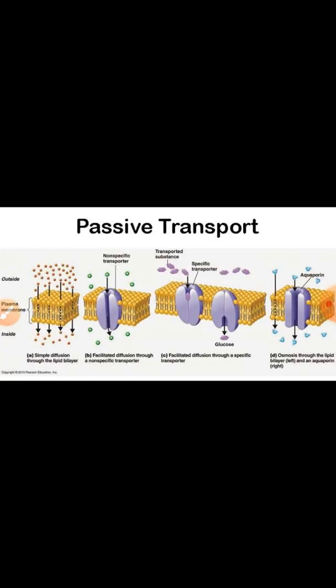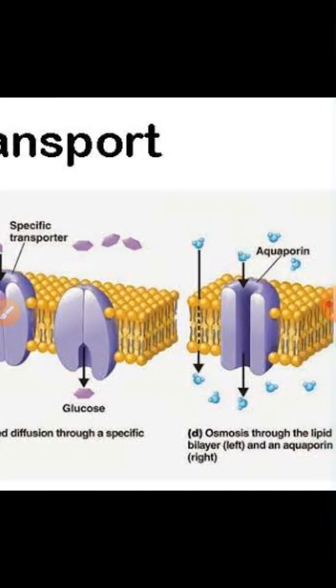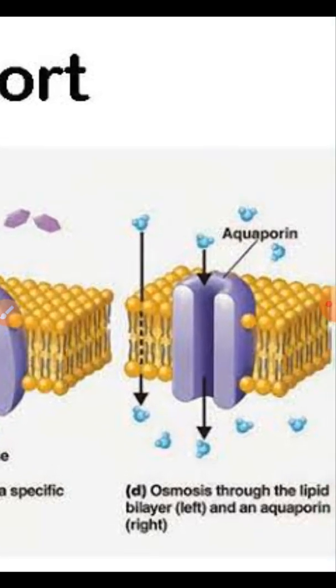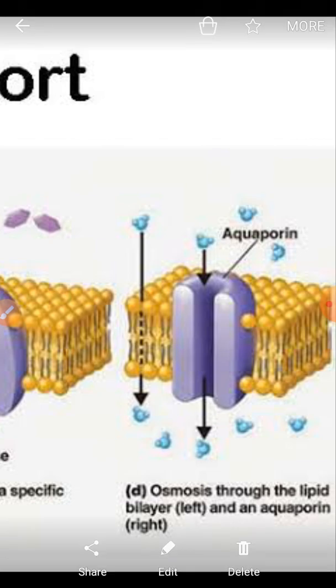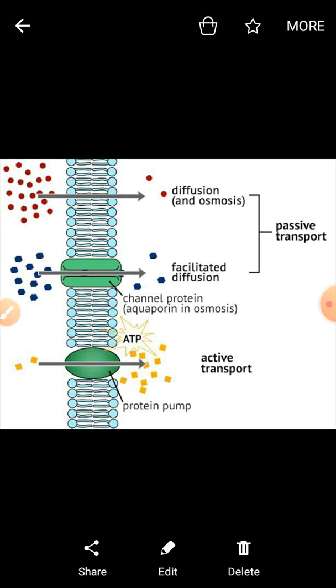Similarly to diffusion, there is the process of osmosis through a lipid bilayer and involvement of aquaporins. So osmosis, the movement of water molecules from their higher concentration to the lower concentration, can take place through the biological membrane via the aquaporins. So this process is known as osmosis.